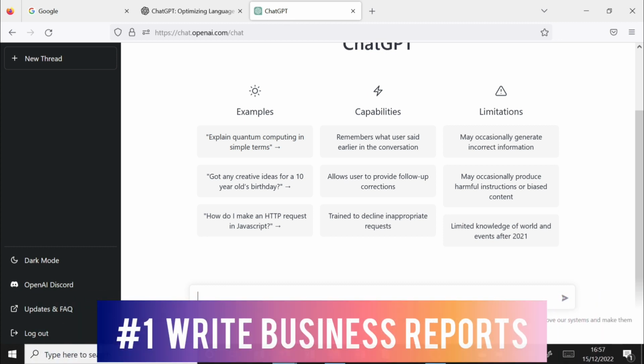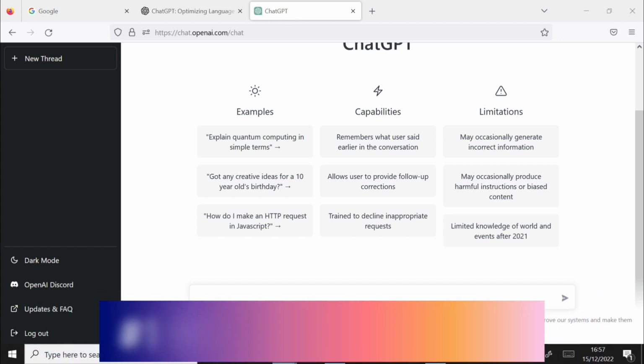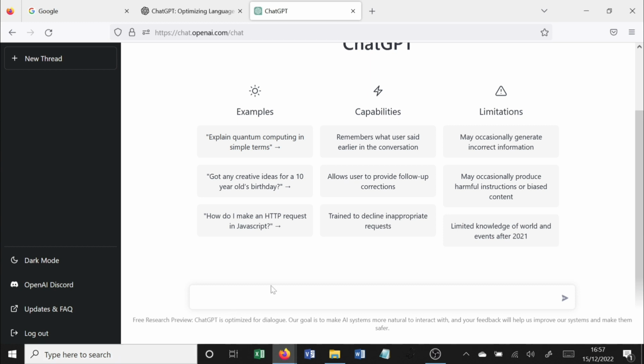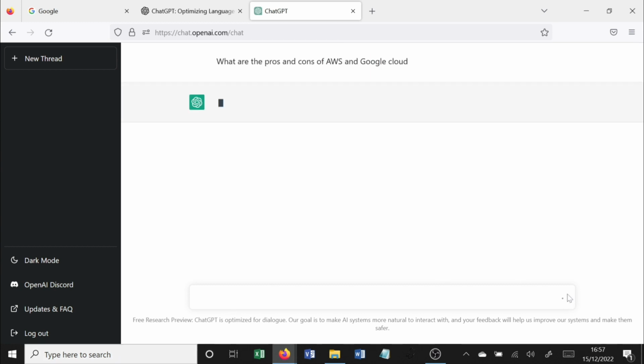Let's have it write an outline for a business report on the pros and cons of competing companies, technologies, or anything else. So for example, what are the pros and cons of AWS and Google Cloud?